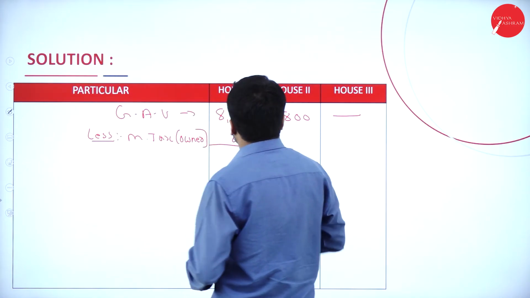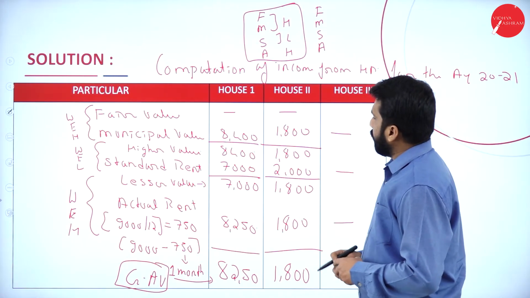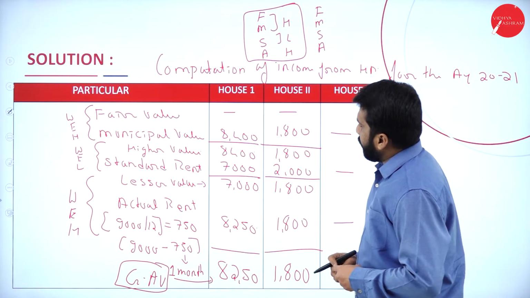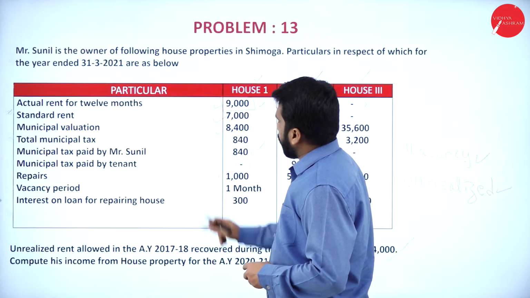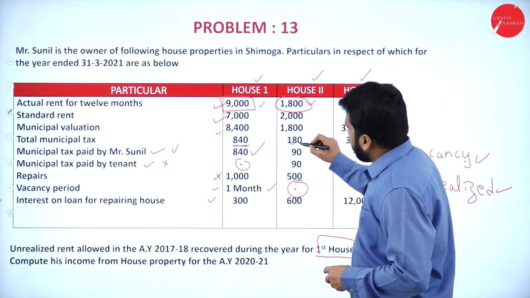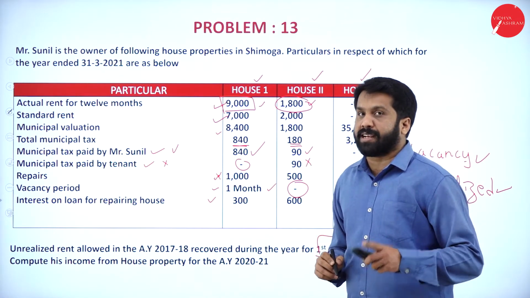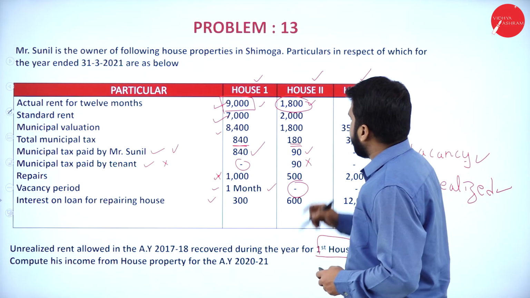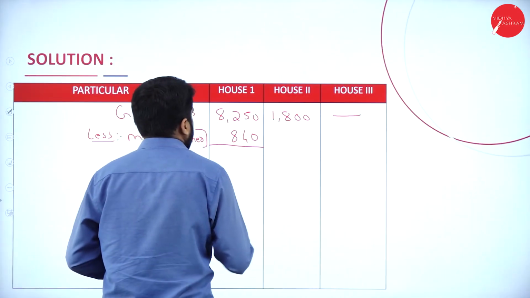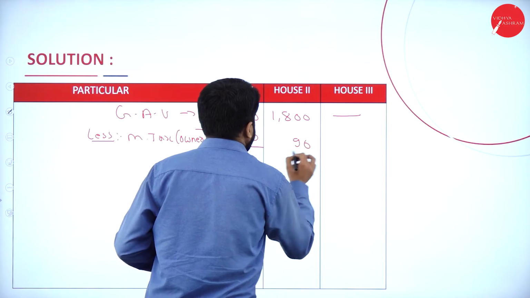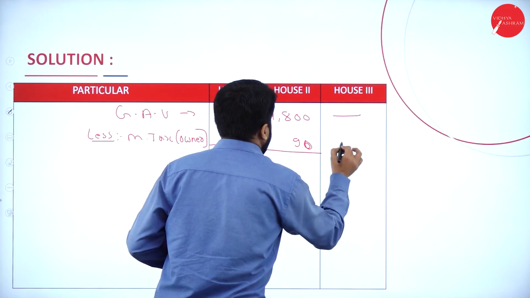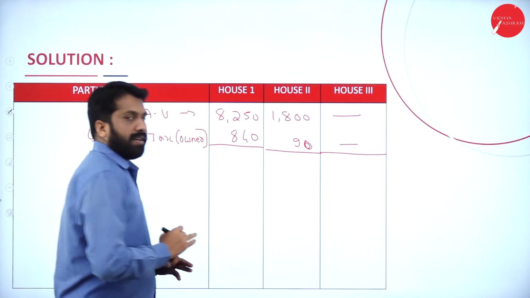Second one. Before that, again I'll come back here. Is there anything like municipal tax paid? Total is 180. Paid by owner, paid by tenant. Which one should we take? Paid by owner. It is 90. So this will be 90. Here, even though they have paid, we are not supposed to take.